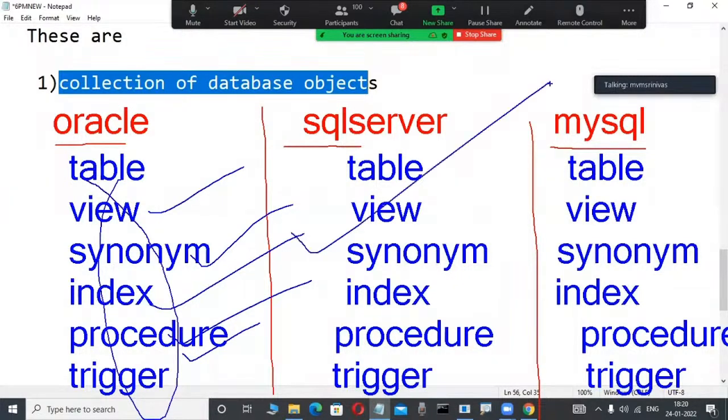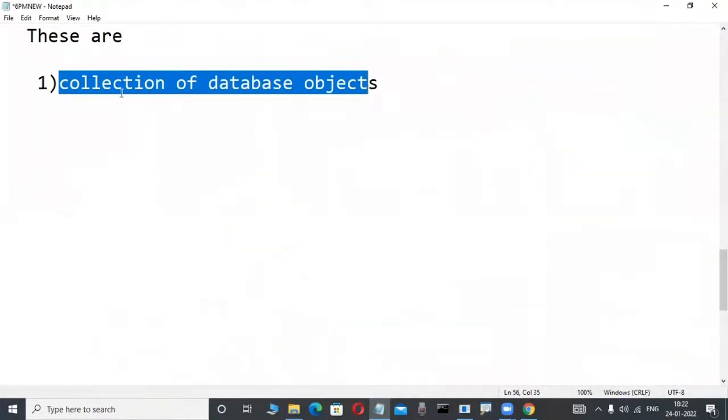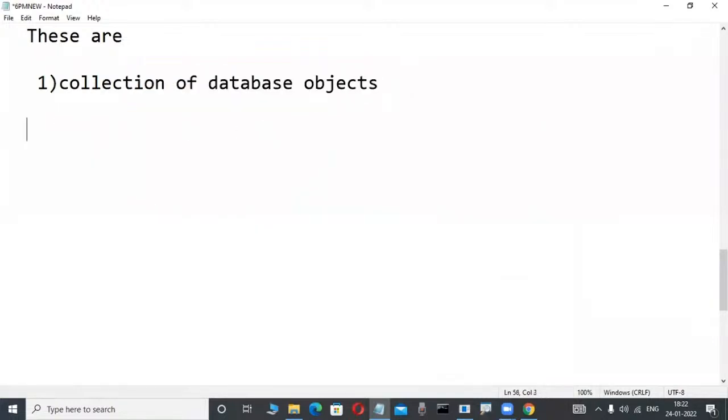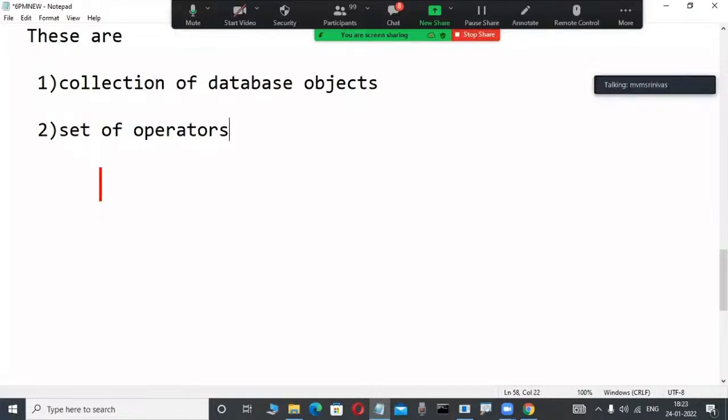Suppose you learn Oracle, then another database is also very easy. It is not required to learn all of those things, one thing perfectly is enough. That's why the collection of database objects is very easy. In our courses we learn not only the collection of database objects. In any relational data model product, another easy concept is there. What is that? A set of operators is available. Operator means, as in C language or Java, equal to, less than or equal to, greater than or equal to, not equal to.